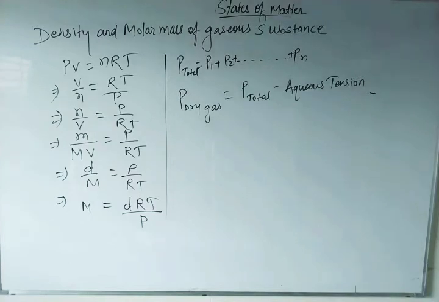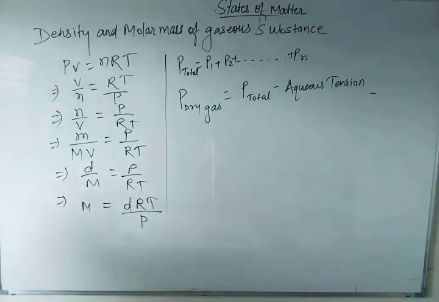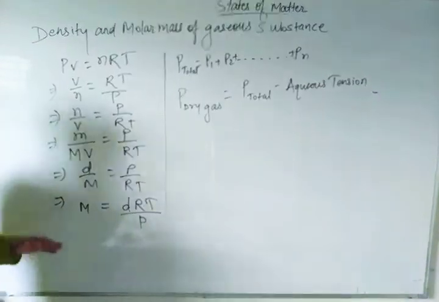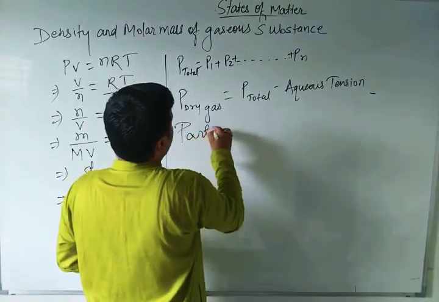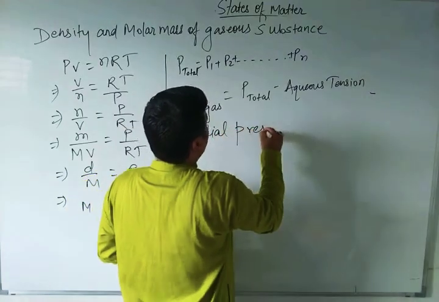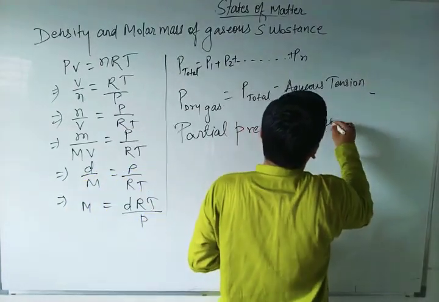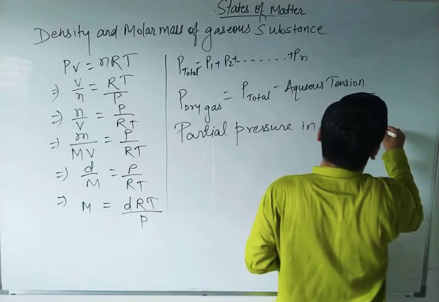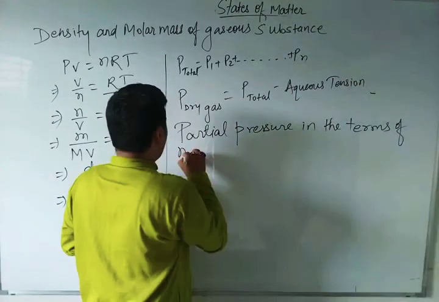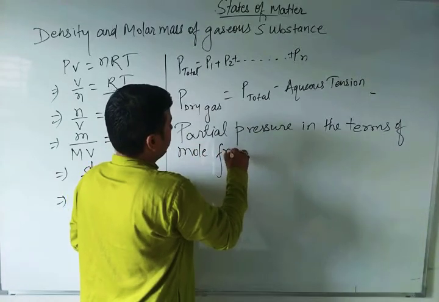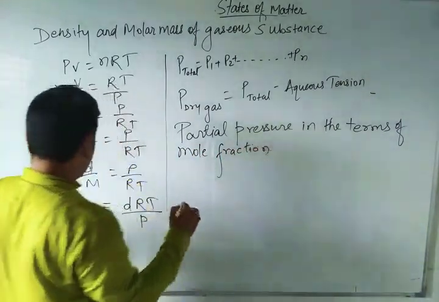Now the partial pressure in terms of mole fraction. If you want to calculate partial pressure in terms of mole fraction, can you tell me what will be the formula? From here you have to calculate.